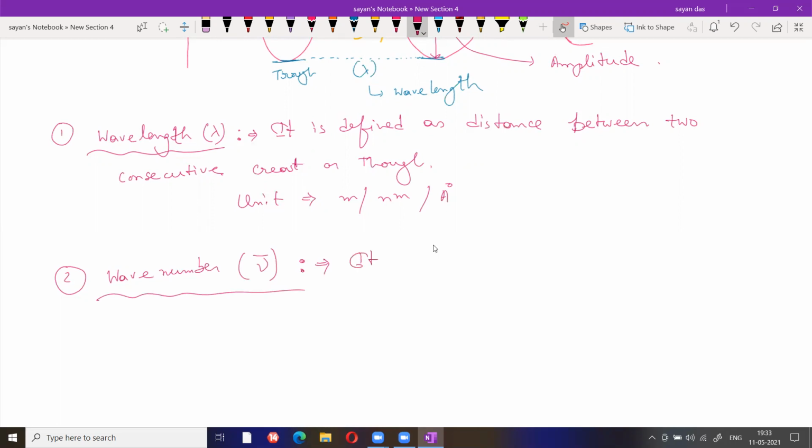It is the reciprocal of wavelength, and defined as the number of waves per unit length.